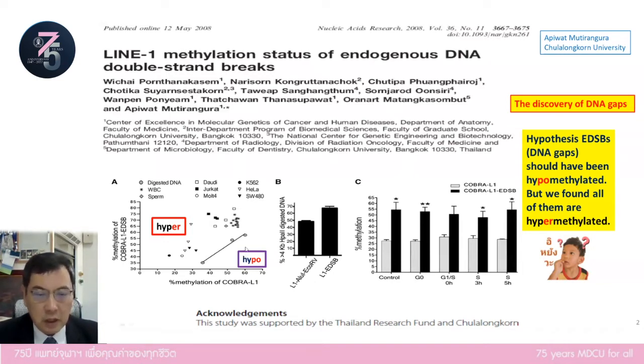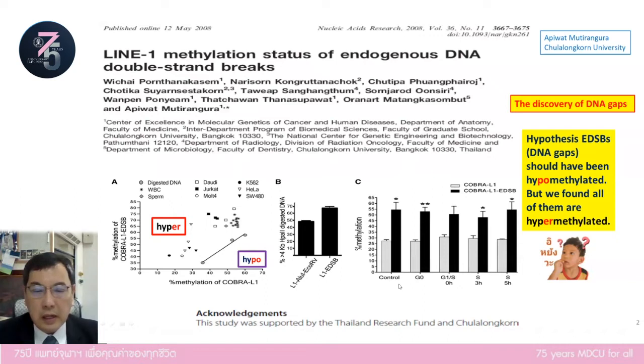Our hypothesis was that DNA gaps are supposed to be hypomethylated because in a hypomethylated genome there are phenomena we call genomic instability, and mutations such as DNA deletion happen easily. So what we detected is opposite to our hypothesis. This is a serendipitous discovery, and usually when you have a serendipitous discovery, this is important information.